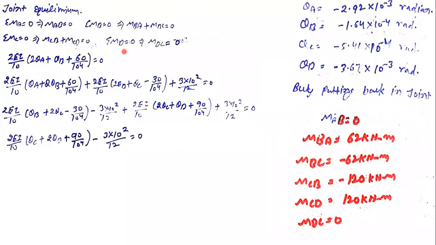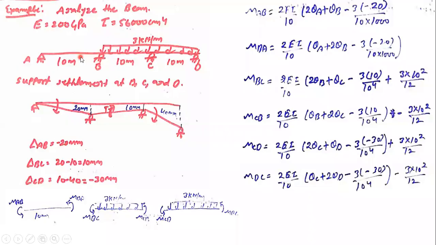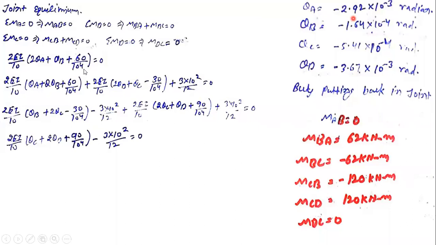The summation of moments about point D is equal to 0, so MDC is equal to 0. Now we have all the joint equilibrium equations. Now we need to put the values into those. For the first equation, MAB, just put the value of MAB that we got from the last step: 2EI by 10, 2 theta A plus theta B, plus we need to multiply the value, so 3 into 20 is 60, minus 60 over 10 to the power 4, equal to 0.